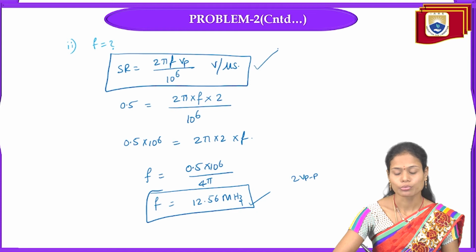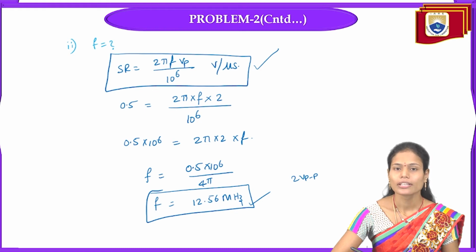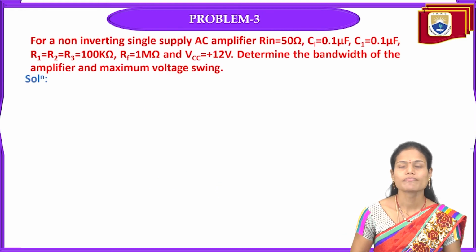So here we need to remember the formula of slew rate to find the desired frequency and desired peak to peak voltage for the given amplifier. So while coming to the next problem.